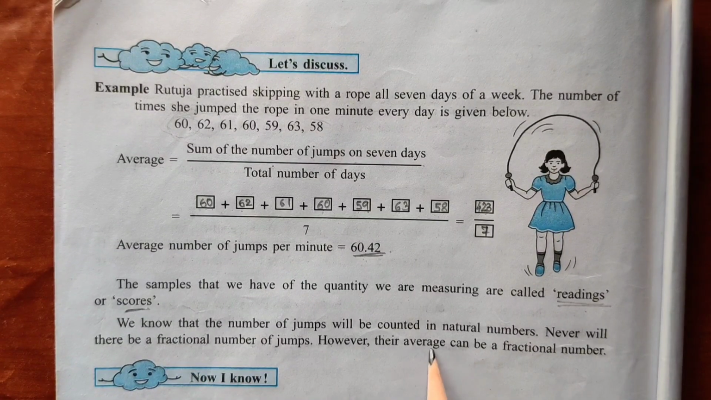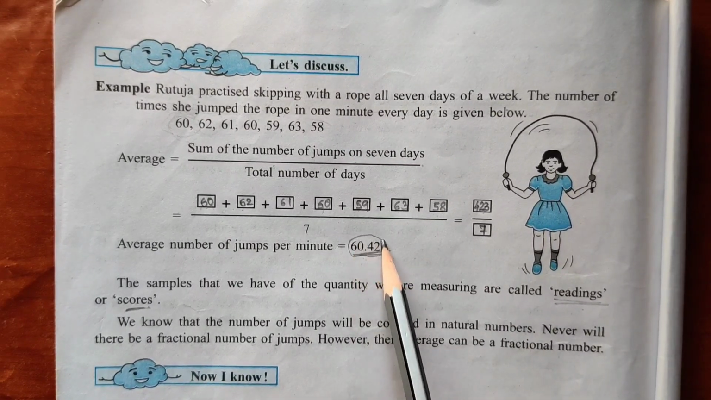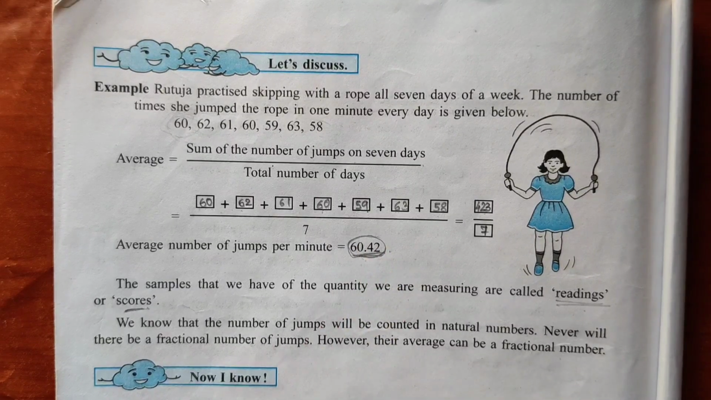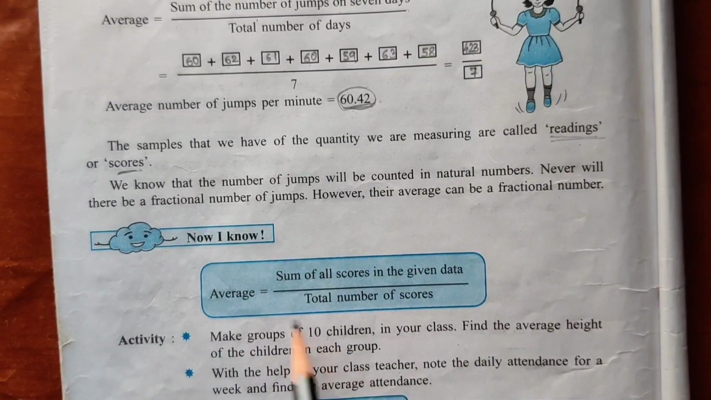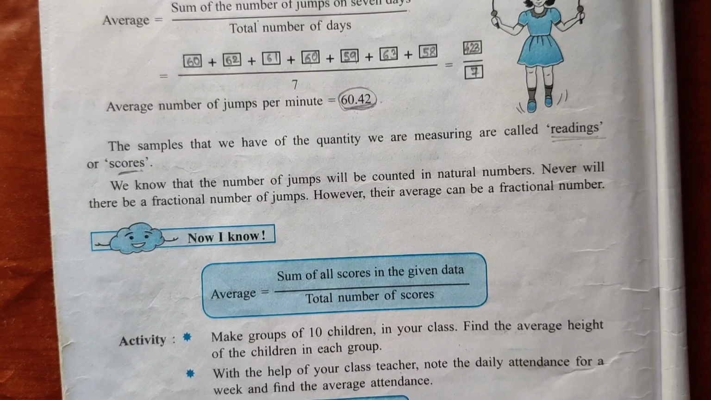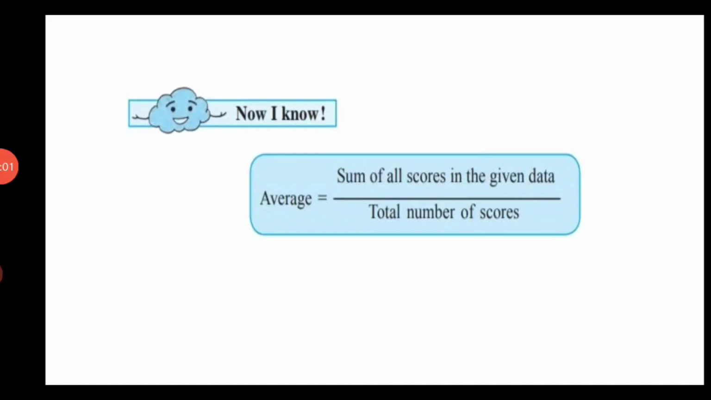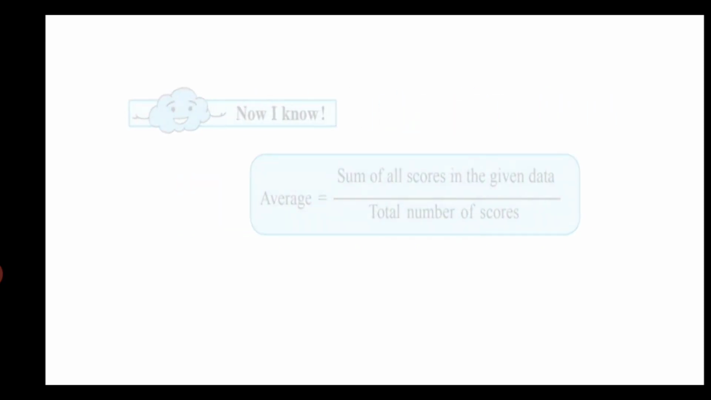However, their average can be a fractional number. So as here we can get the fractional number, average can be a fractional number. So from this we can get the formula: average is equal to sum of all scores in the given data upon total number of scores. So in general, the average formula can be written from the three examples which we have seen just now.